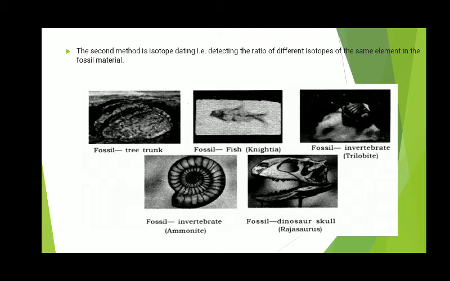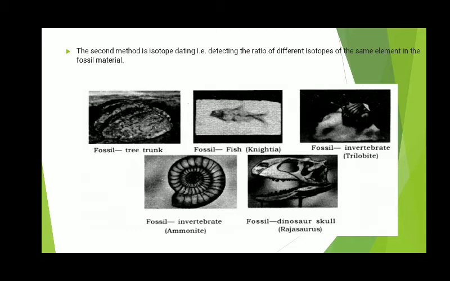All living objects contain carbon-14 atoms which are radioactive. Carbon-14 is an isotope of carbon. When a living object dies and forms fossils, its carbon-14 radioactivity goes on decreasing gradually.